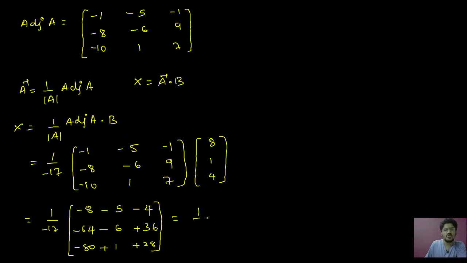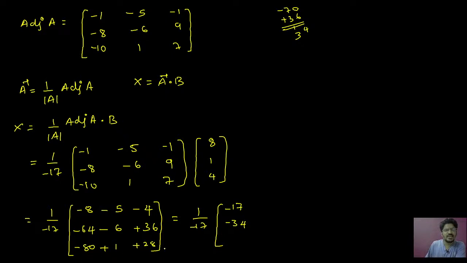Simplify: 8 plus 5, 13, 13 plus 4, 17, so that will be minus 17. Minus 64 minus 6 is minus 70, minus 70 plus 36 is minus 34. Minus 80 plus 29 is minus 51.